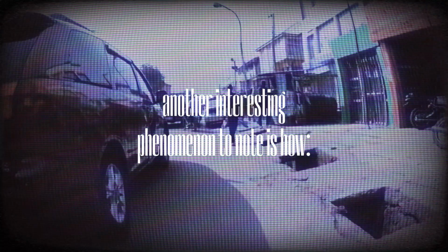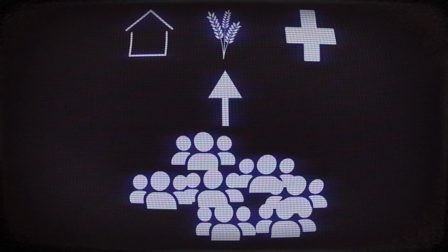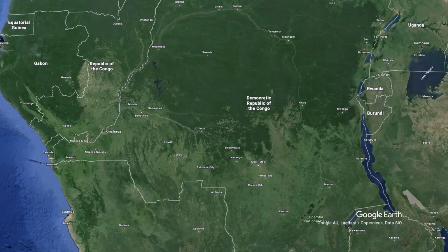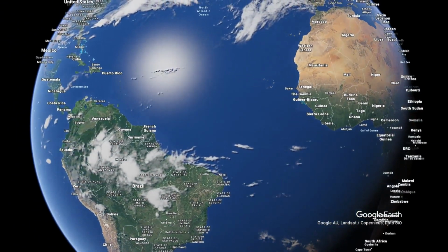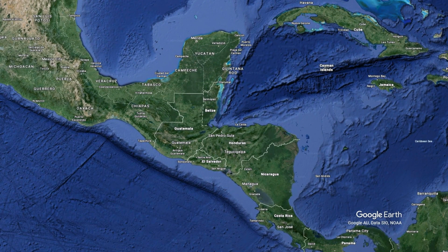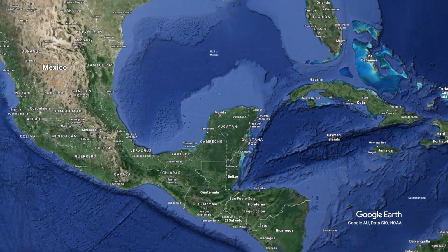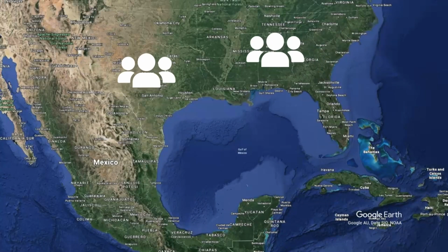Now that we have seen the factors that affect living standards, another interesting phenomenon to note is how living standards are a driving force of forced migration in the desperate search for a better life. The violence and instability plaguing the DRC mirrors the struggles of these three countries, El Salvador, Guatemala, and Honduras, also known as the Northern Triangle.